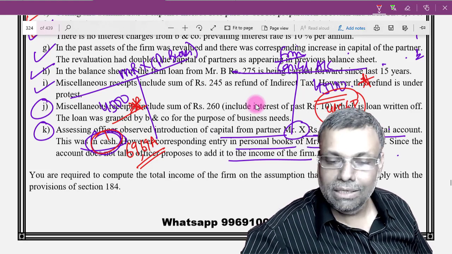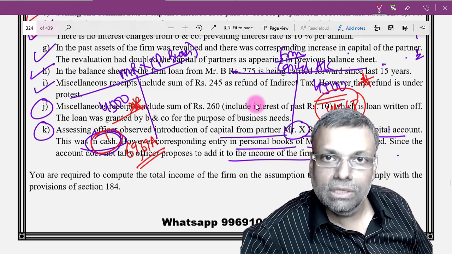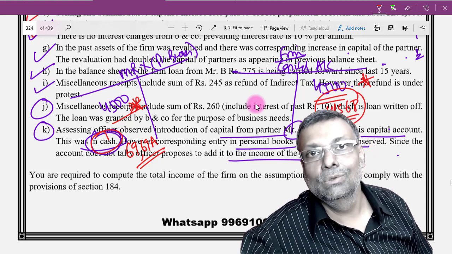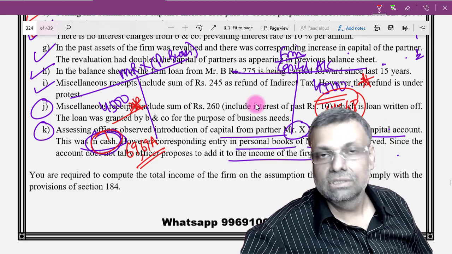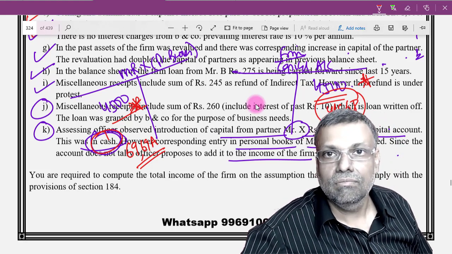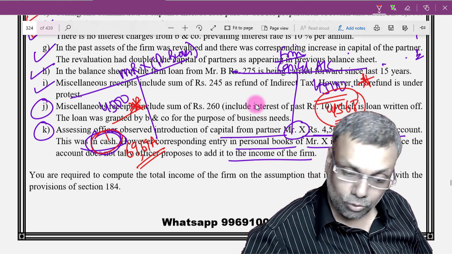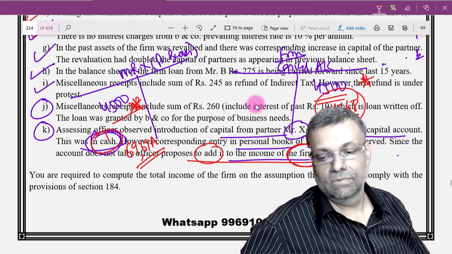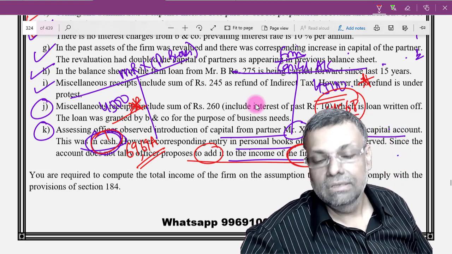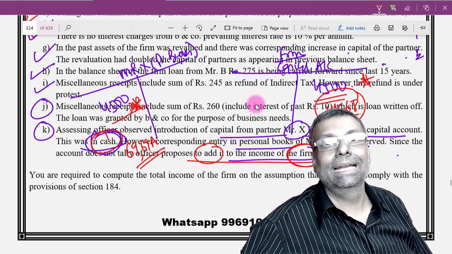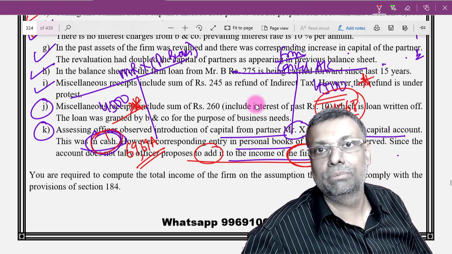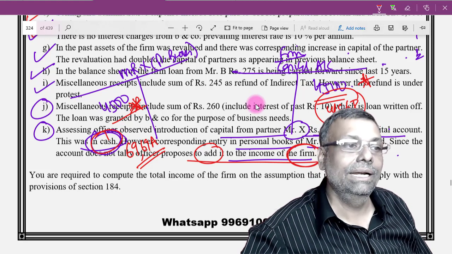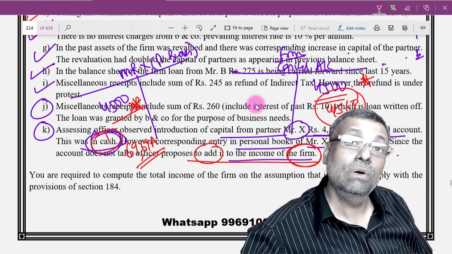Have you understood that? So in this particular situation, which section should be applicable to the given circumstances? If you say addition to the firm, I will use section 68. If you say addition to the partner, you will use 69, 69A, etc. provisions. Is that clear? So which provision should be applied? Now the officer is saying that he wants to add it to the income of the firm. Okay, he can say that, nothing wrong, if the firm has failed to explain. That is one of the main points under section 68, 69, all the series of provisions. The firm has failed to explain. So in this case, if you did not explain the transaction, I will add it to your income. It can be justified. But if the firm explains,